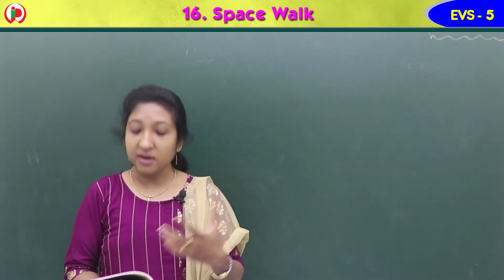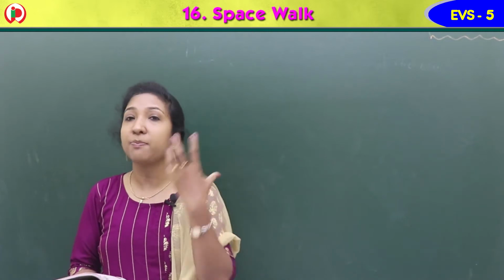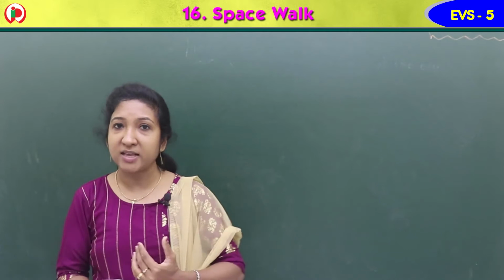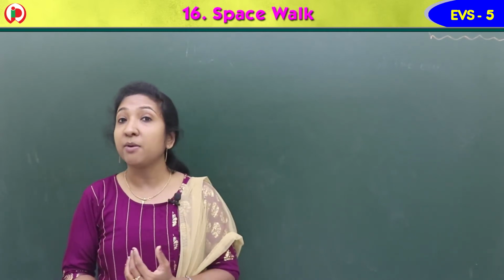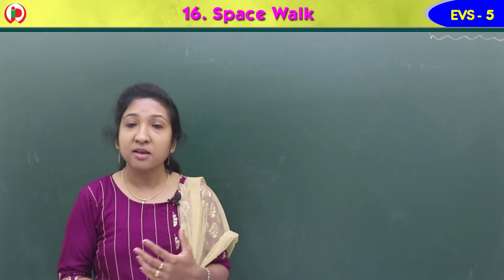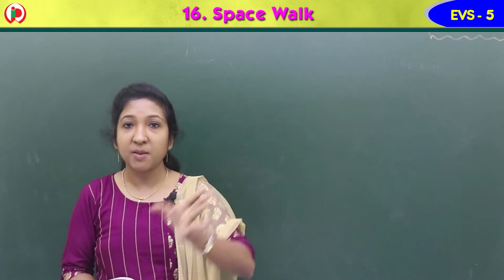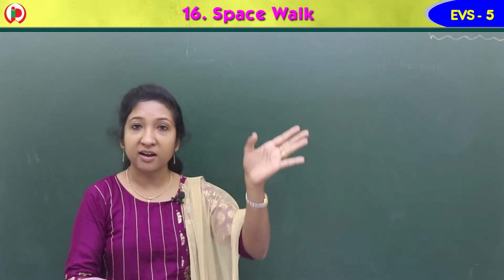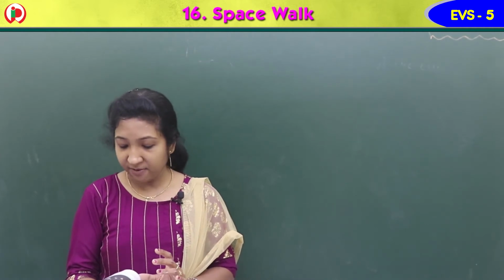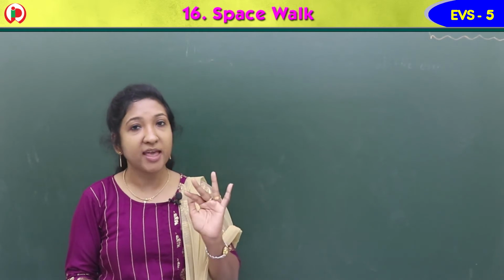Yes. Then we learned about the heavenly bodies. Heavenly bodies are the objects in space. We were learning about these heavenly bodies one by one. We learned about planets. Planets are heavenly bodies that revolve around the sun, and the path around which the planets revolve is the orbit, and they do not have any light of their own.